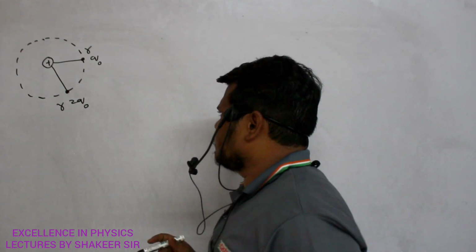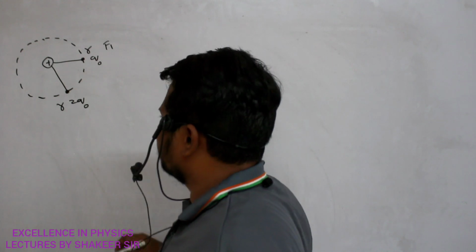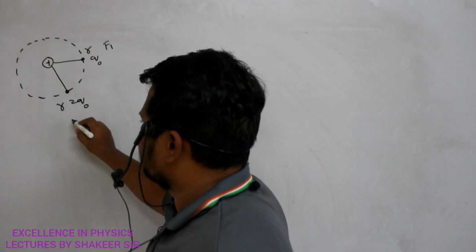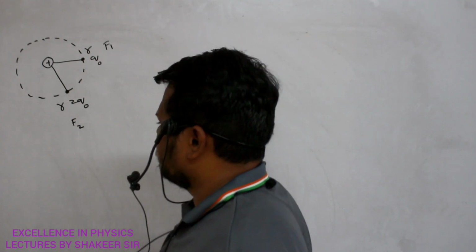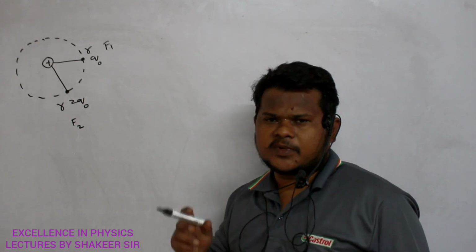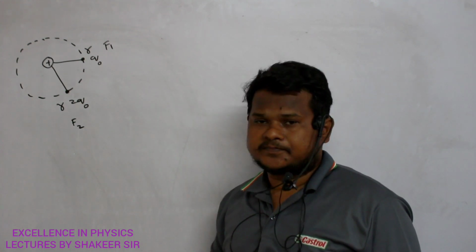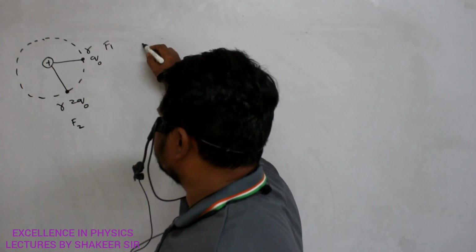Now the question is, what about the force experienced in this condition? In the initial condition, let the force experienced be F1, and in this second position, let the force experienced be F2. Now can you say what is the relation between F1 and F2? Force depends on which factors?